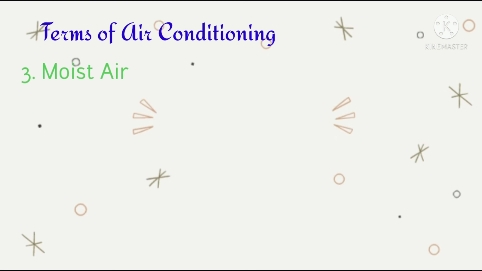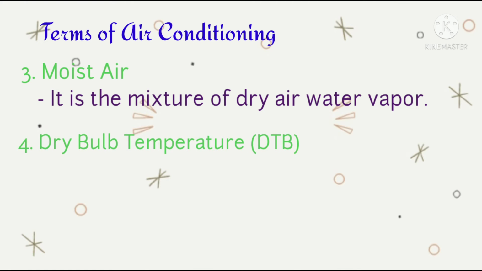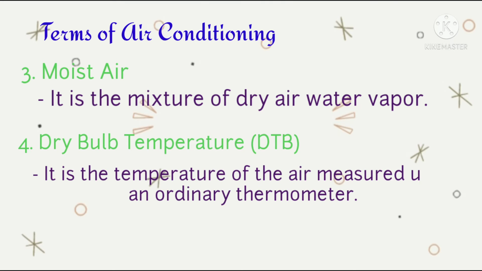Number 3. Moist air. It is the mixture of dry air and water vapor. The amount of water vapor present varies according to the temperature. Number 4. Dry bulb temperature or DBT. It is the temperature of the air measured using an ordinary thermometer. This temperature is not affected by the water vapor present in the air.